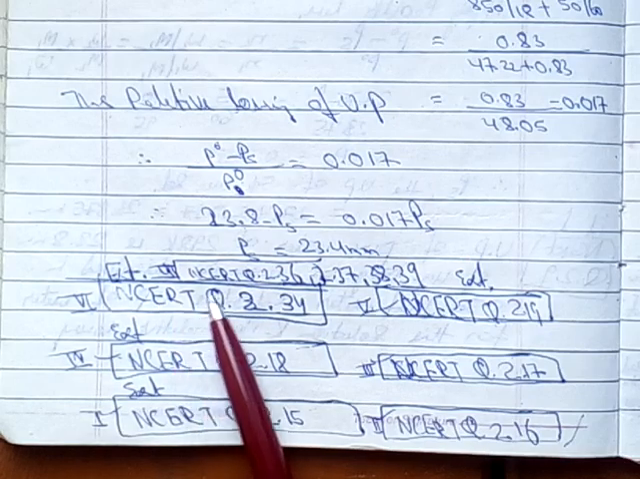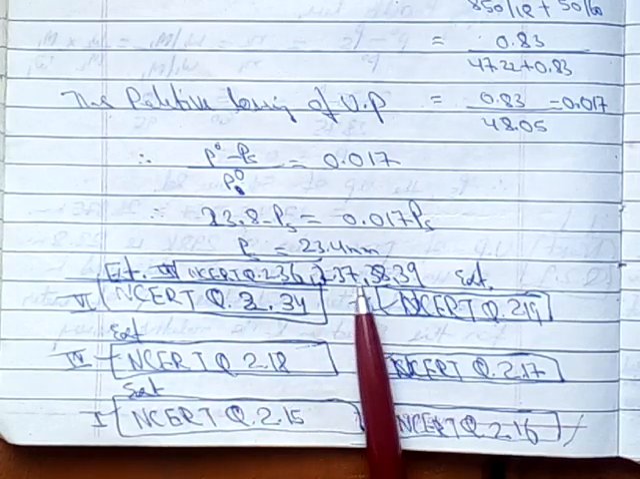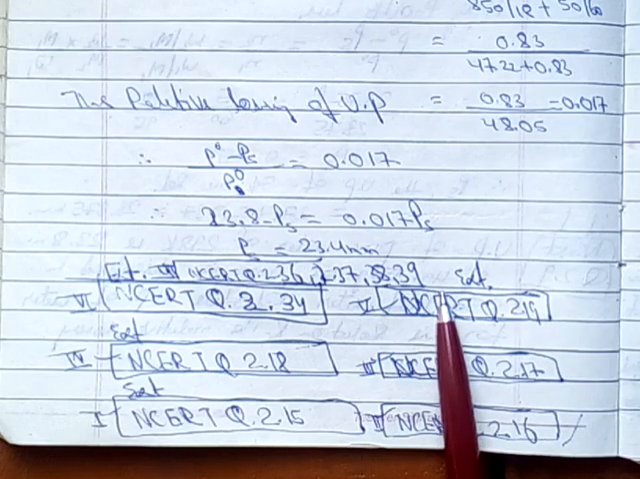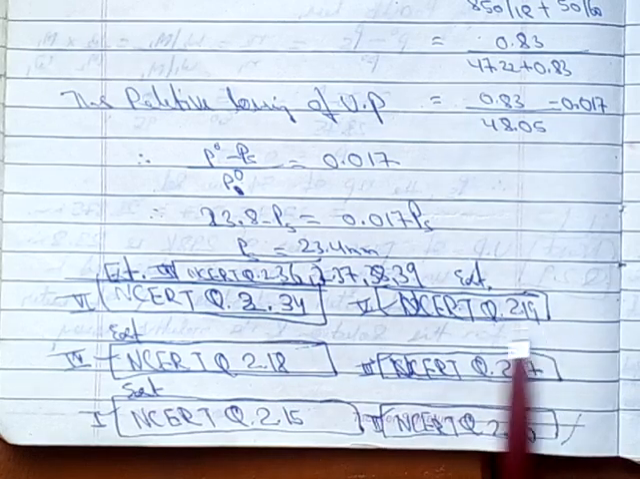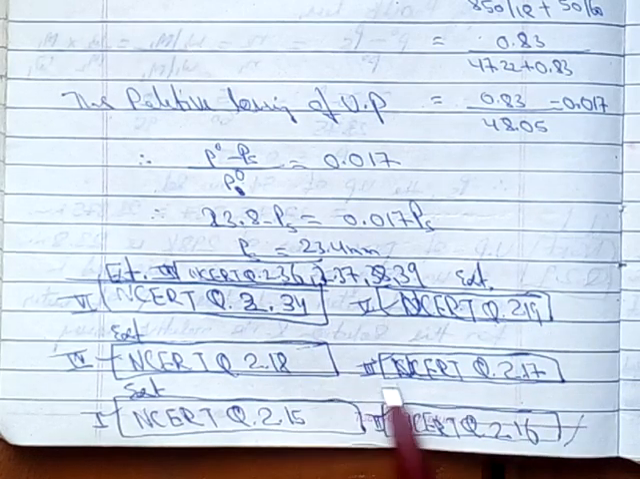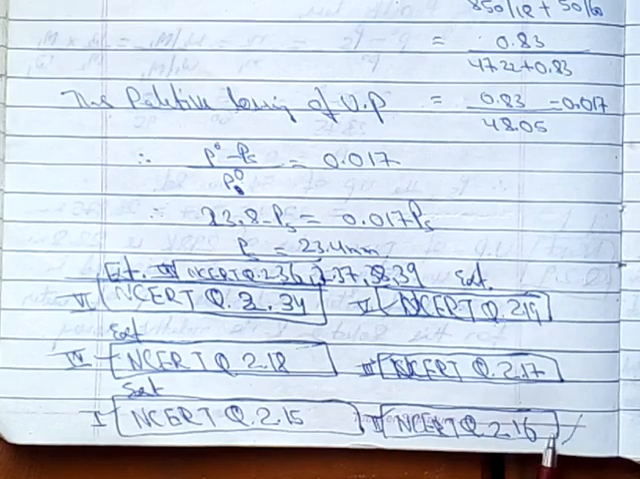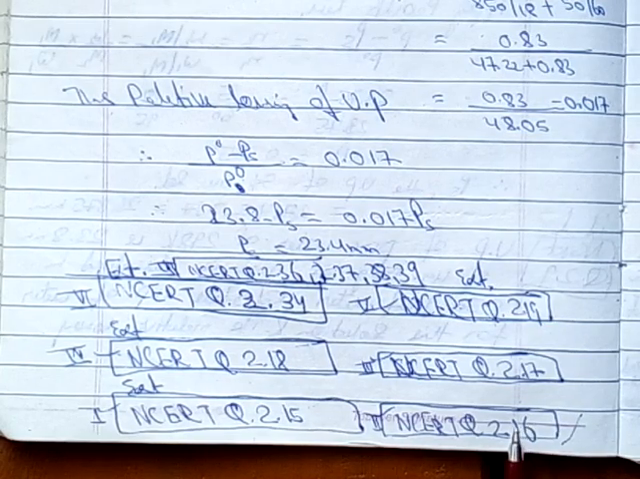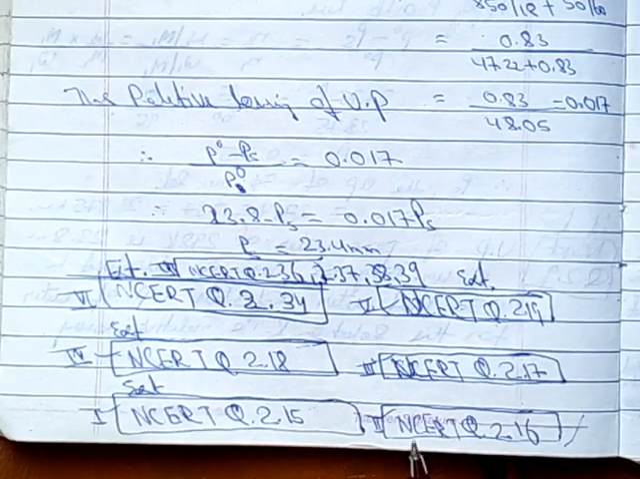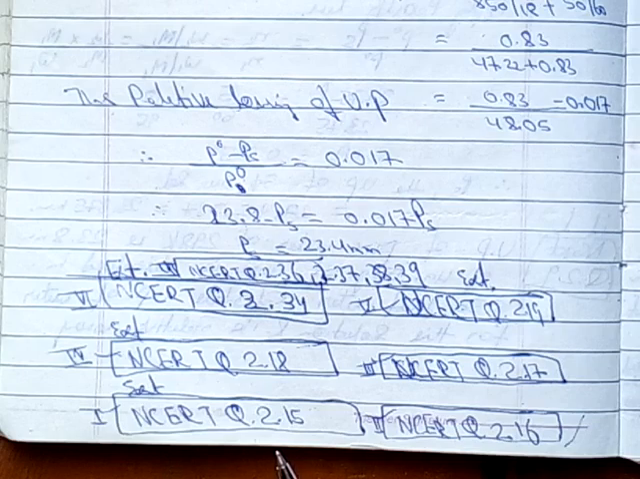At last, the external questions 2.36, 2.37, 2.38, 2.39, then NCERT 2.34, 2.19, 2.18 external questions, 2.17, 2.15 and 2.16. You have to do all these questions, either from the reference book or from NCERT. Till here we have completed the first colligative property, that is the relative lowering of vapor pressure, (P naught minus PS) by P naught equals mole fraction, or N2 divided by N1 plus N2. Try to do the numericals by yourself.